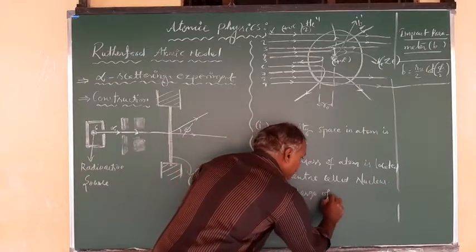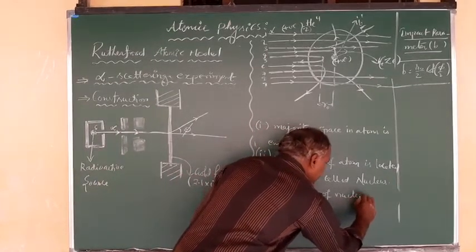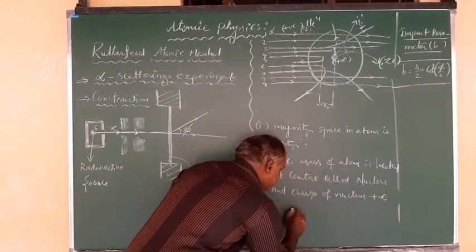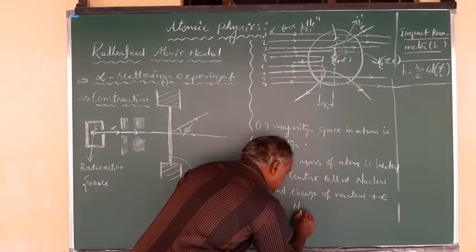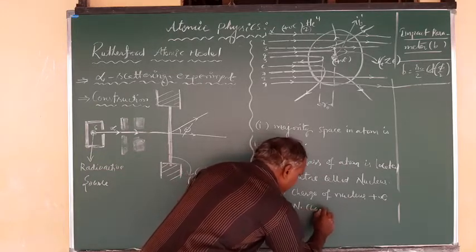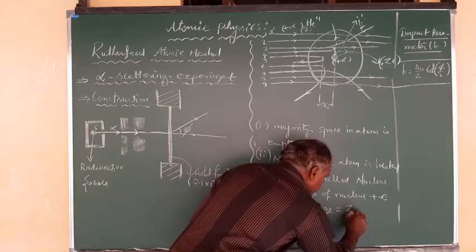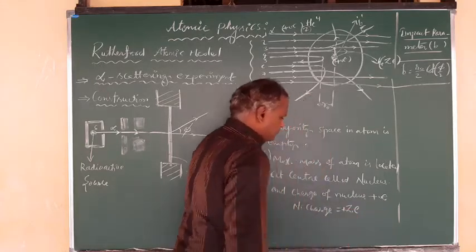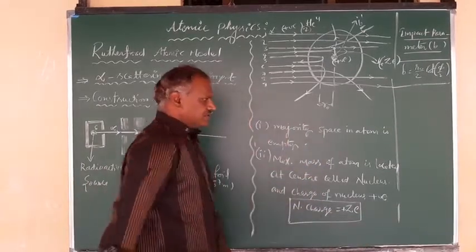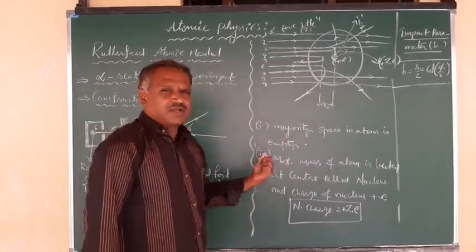And the charge of the nucleus is positive, which is given by nucleus charge equal to plus Ze. So this is the nuclear charge or charge of the nucleus. This is another point we can write.